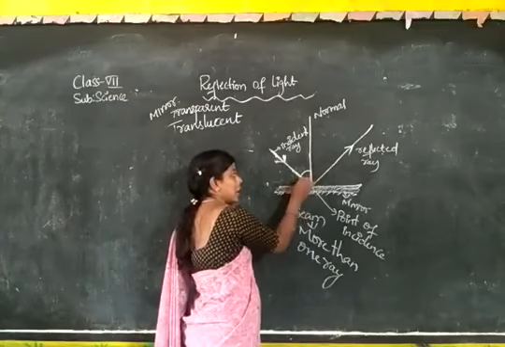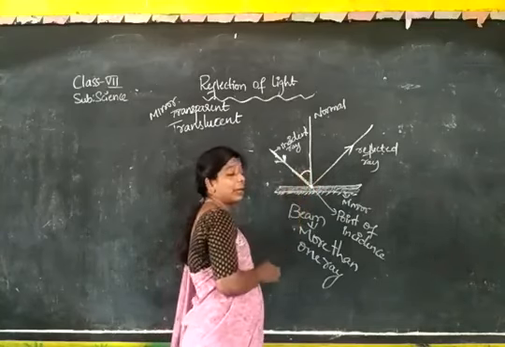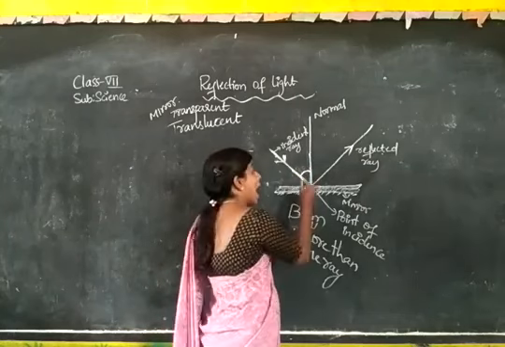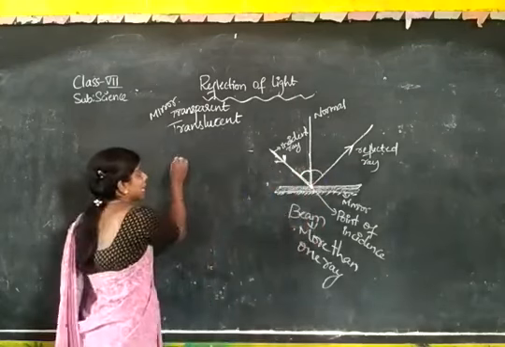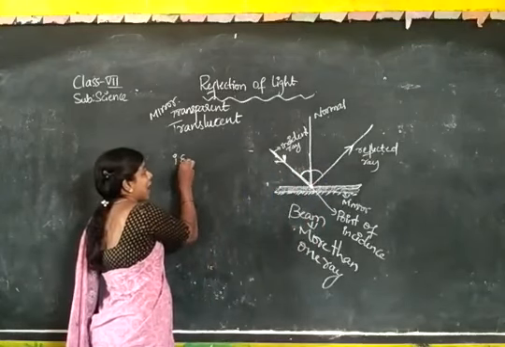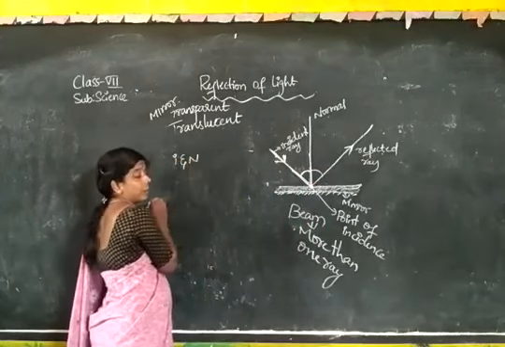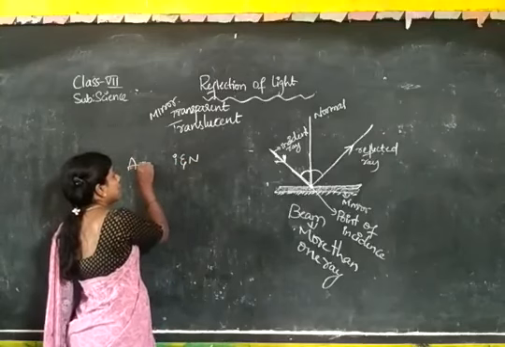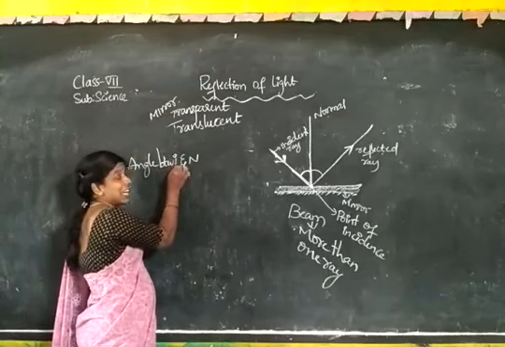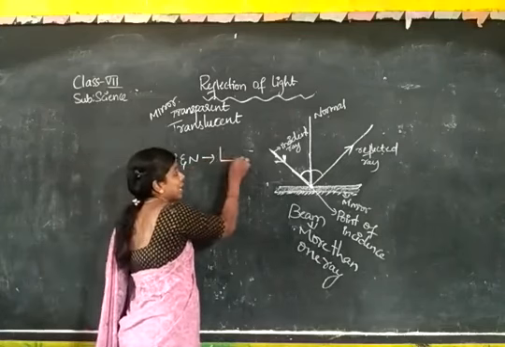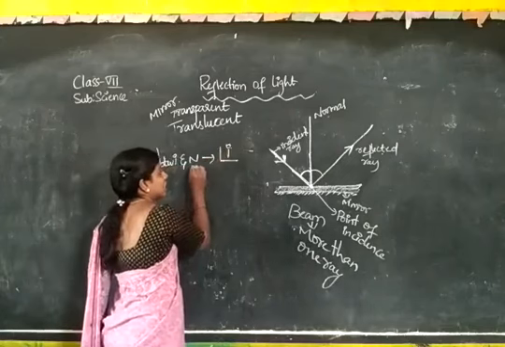One line and another line, and the angle in between. And here also there is an angle. Between which am I taking it? The angle between the incident ray and the normal. We will say it is the angle of incidence.